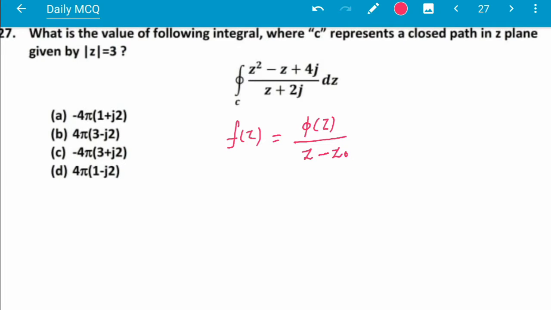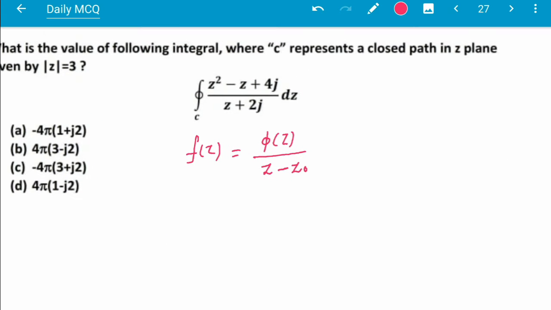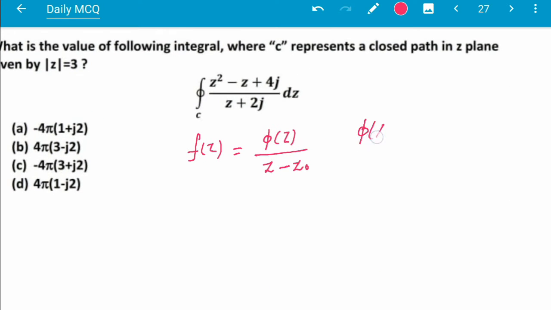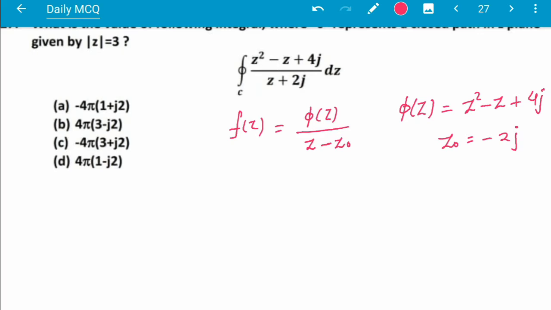This is the representation, and here phi(z) is z squared minus z plus 4j, and z0 is minus 2j. So we can apply here Cauchy's integral formula, because here the singular point minus